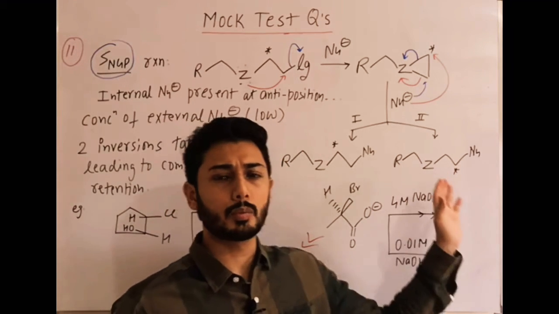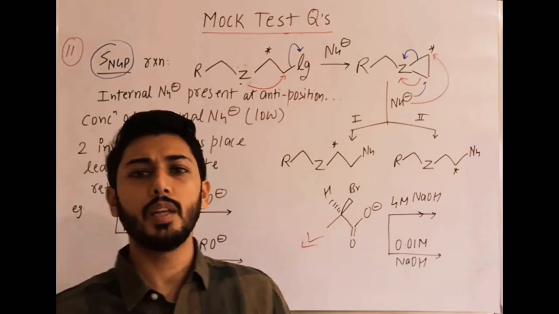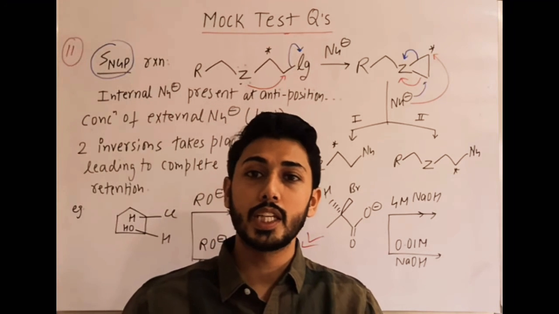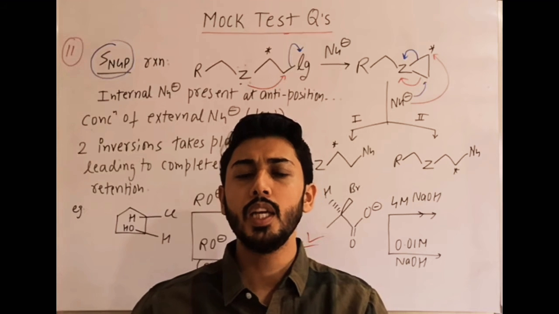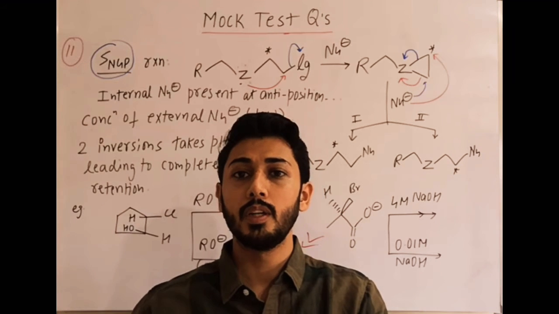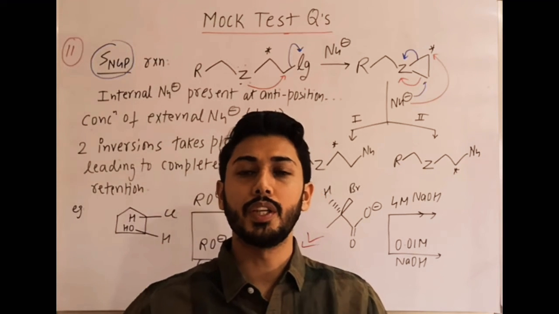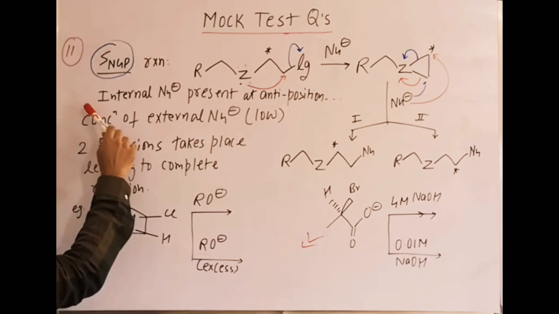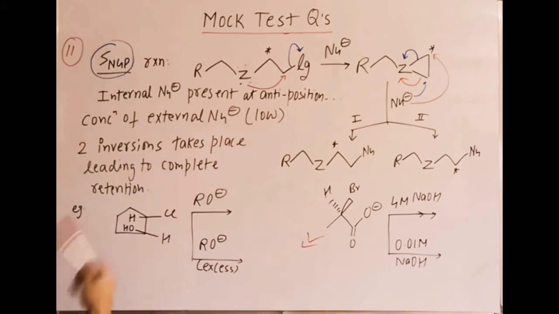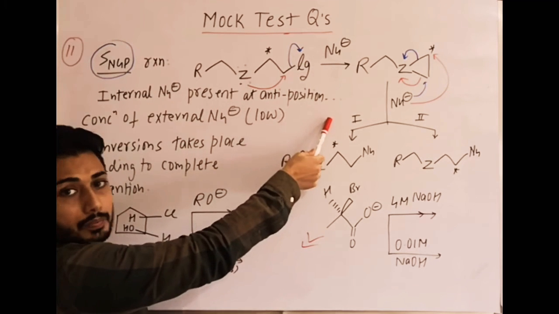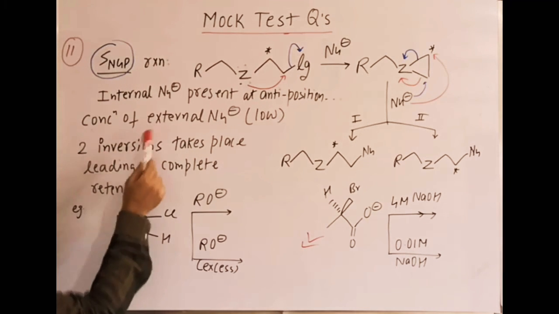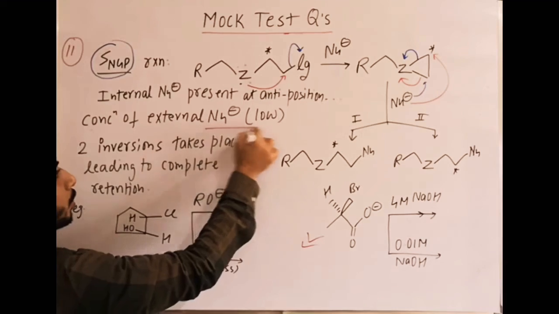Although here I am writing both the products, generally when you get an example like this one, you have to identify whether it is SNGP or not. If it is SNGP, then on this chiral carbon finally there is retention of configuration. How? First the important points, then I will give you an example. The internal nucleophile is present at the opposite position, that is, anti with respect to the leaving group. That is the indication. Then the concentration of the external nucleophile should be low.